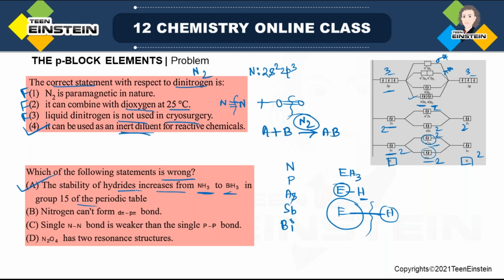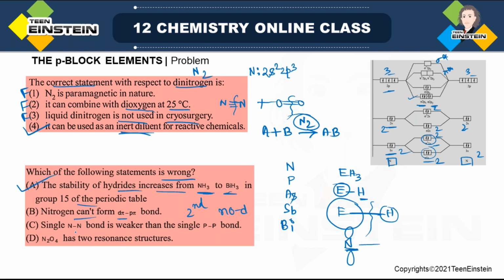Fine, but here we will also see the other statements. Nitrogen can't form d-pi-p-pi bond because it is from the second period, and in the second period there is no d orbital. So d-pi bond formation is not possible. And even if you consider that one element is nitrogen, and another element is from the third period, which has d orbitals, that is also not possible, because nitrogen will use its 2p orbital, but 3p or 4p will be very large in size, there will be a mismatch in size, so that is why d-pi-p-pi is not possible. So this statement is true, nitrogen cannot form d-pi-p-pi.